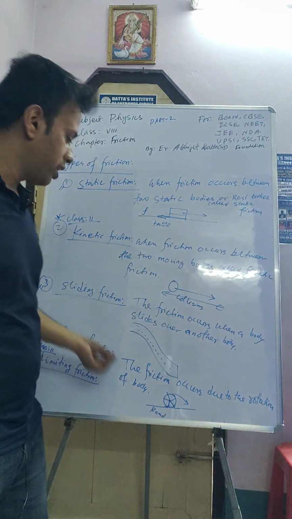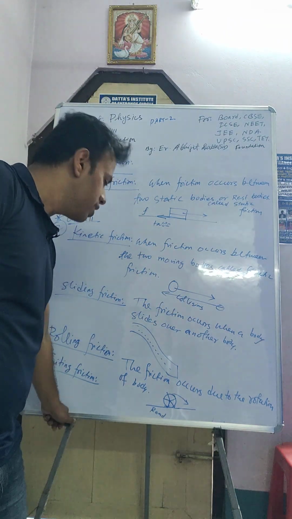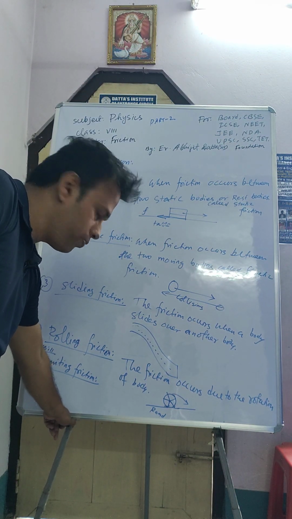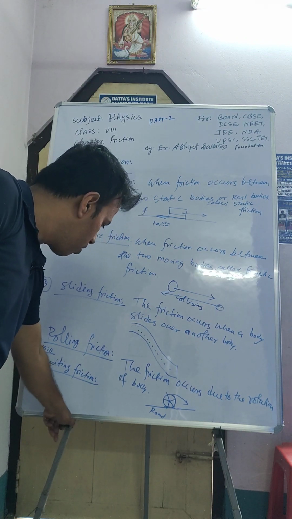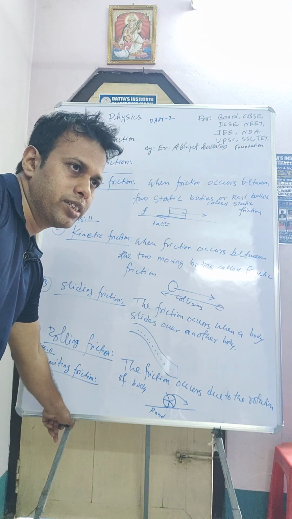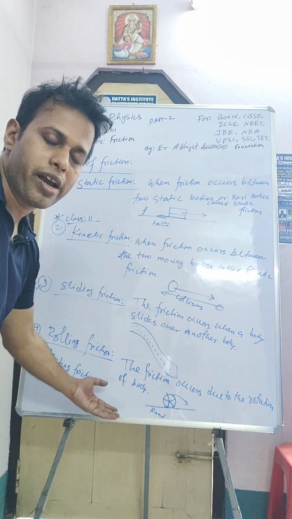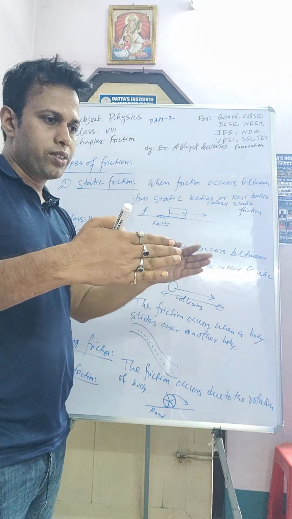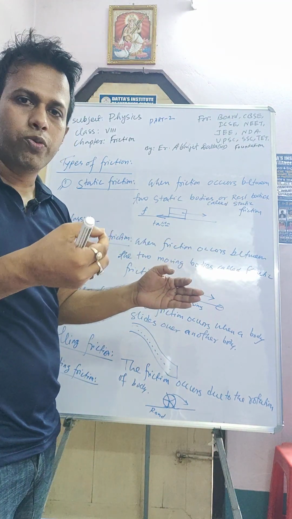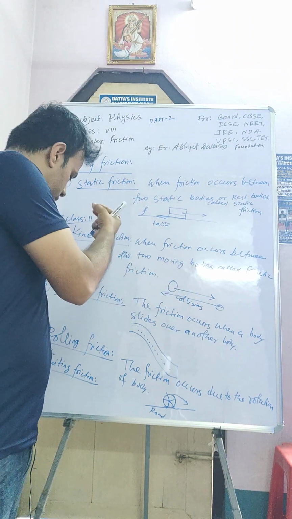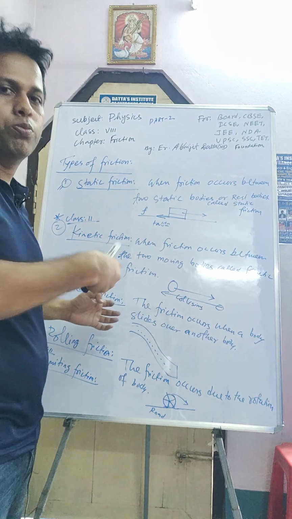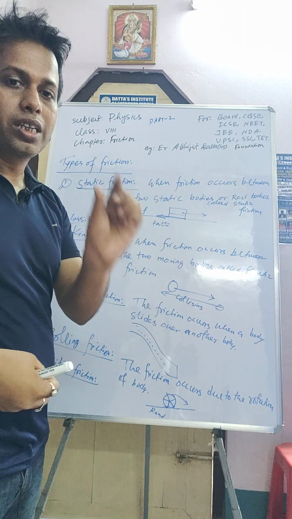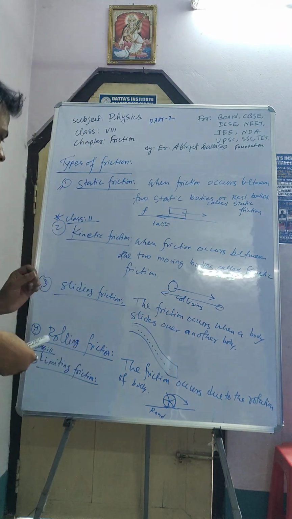Suppose if I slide this board or the stand, it is not moving. If I gradually increase the force applied on the stand, then the friction force also increases, and there will be a certain point. If I increase the applied force by a small amount, then the body or this whole system will tend to move. Then the board system will come to a position where it just tends to move. This maximum value of friction is known as limiting friction.